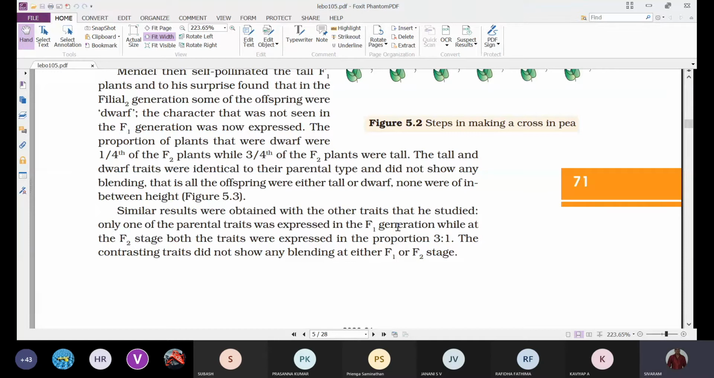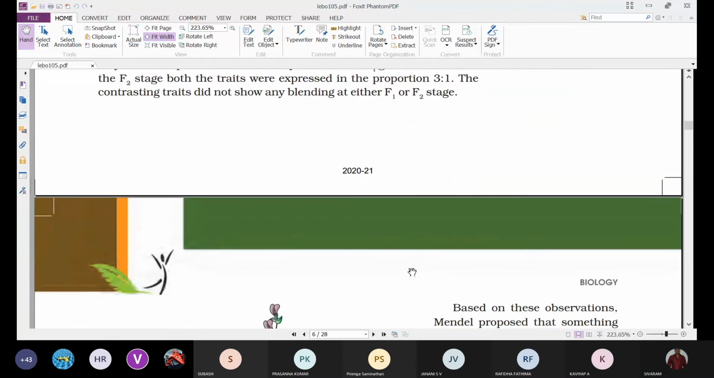The contrasting traits did not show any blending at either the F1 or F2 stage. If they had shown any blending, they might have shown it in the F1 generation. But in the F1 generation, they didn't show any blending, and in the F2 generation also, they didn't show any blending. Whatever characters we have selected, there is no change in the characters or traits.